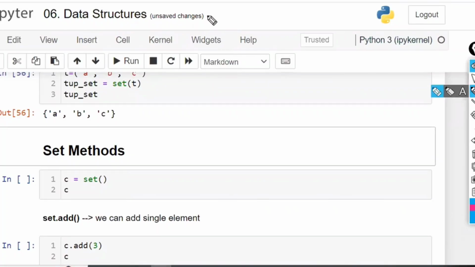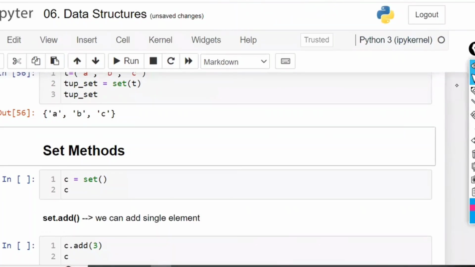Replacement would mean a of 1 is equal to 40. Then it would take position 1 and place that 40 in that position. But here the indexing is not there. So there is no replacement for sets. We can't replace the values within the set.